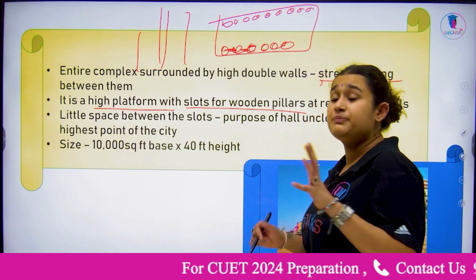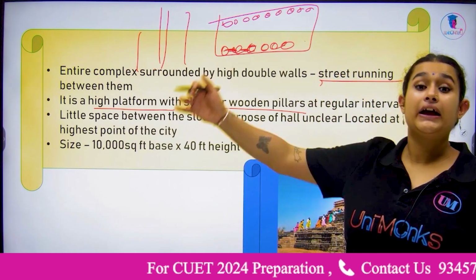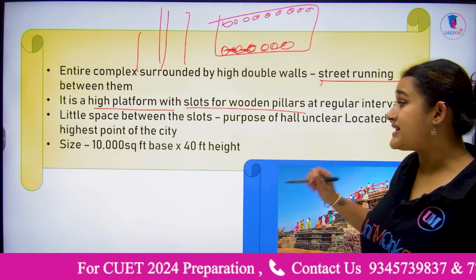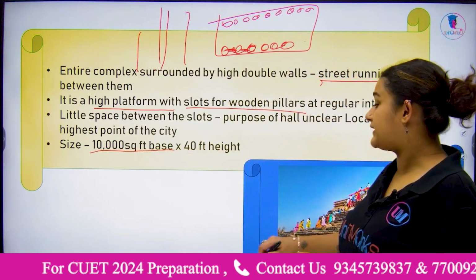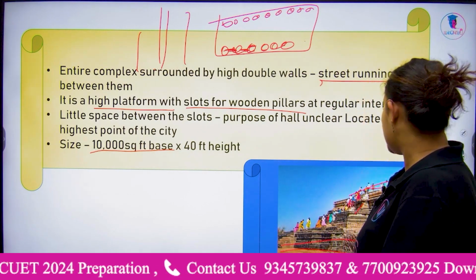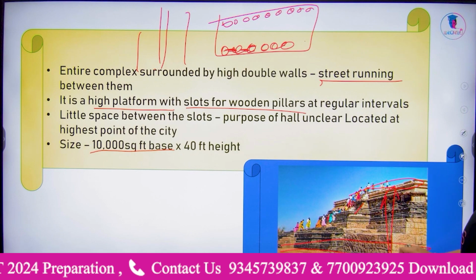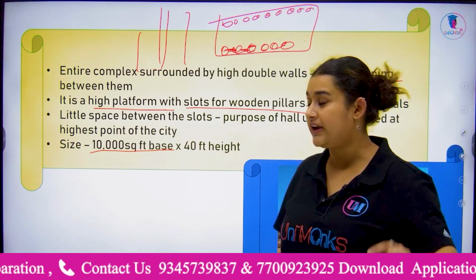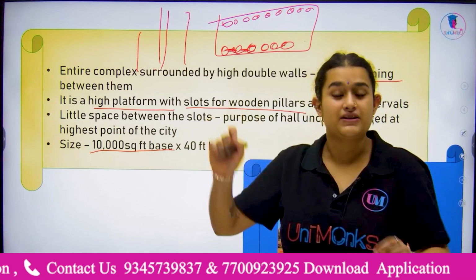Now, this building was located at the highest point of the city. Its base is 10,000 square feet, with the height being 40 feet. That's why, if you look at these people, they look like tiny little ants walking up the thing.